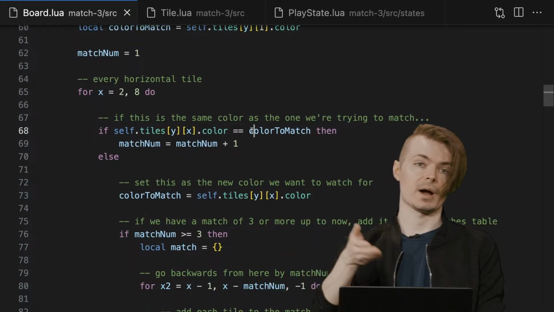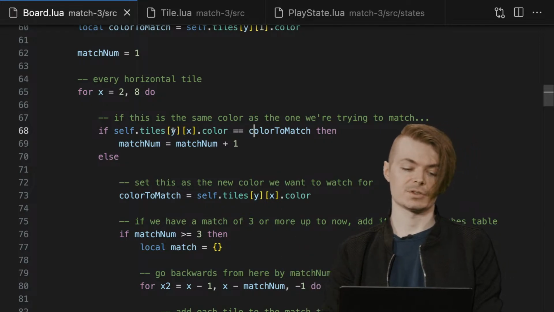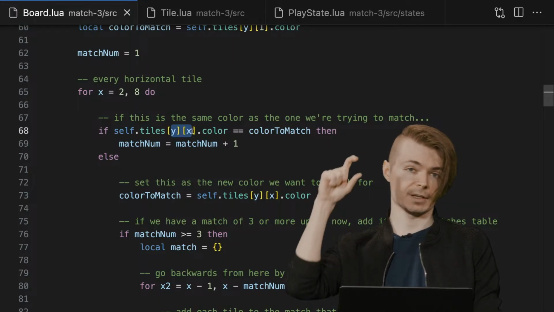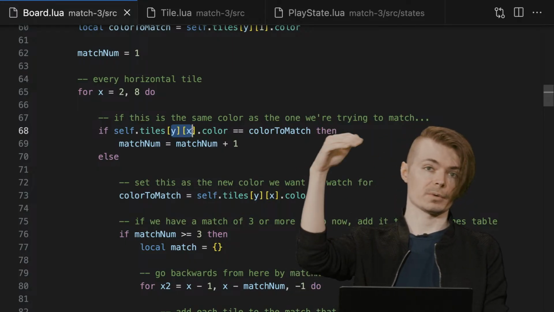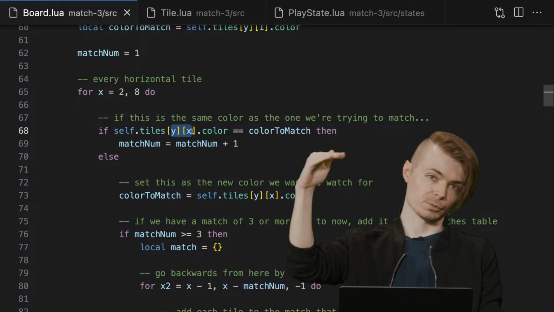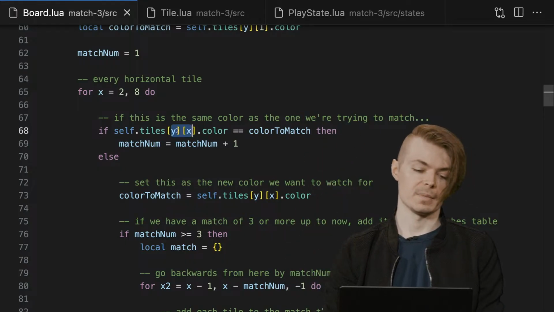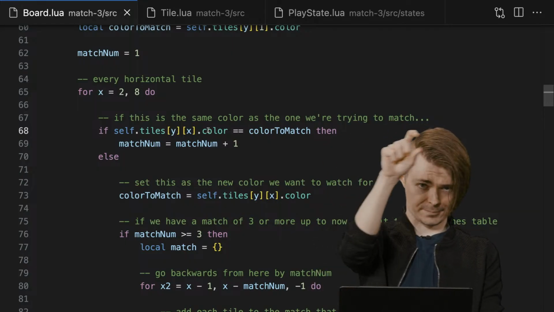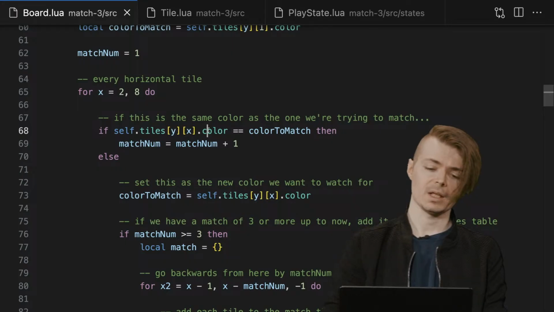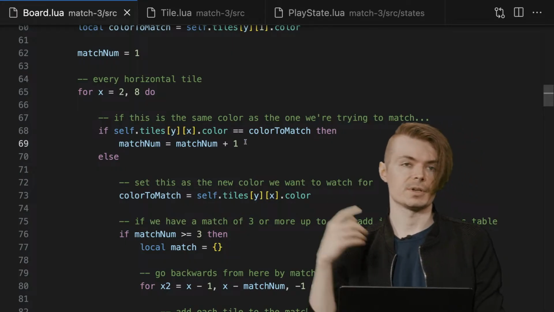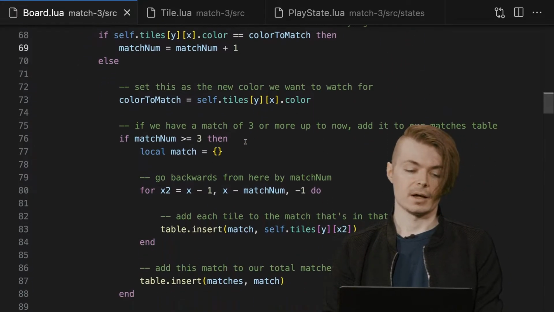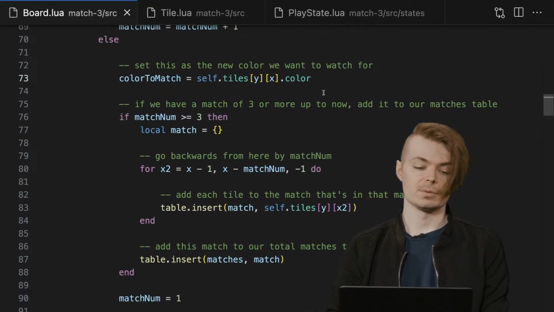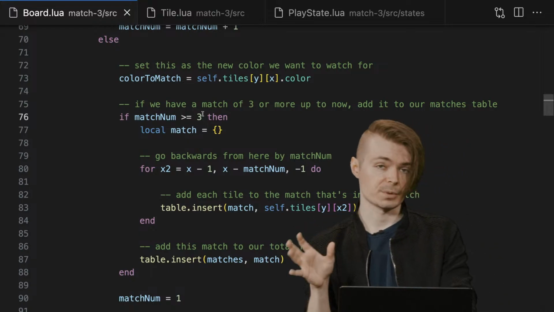Is the tile there at yx the same color? And this is traditional with 2D arrays. In games, typically you're going to go based off of yx, because y being each row, right? Because if you go top to bottom, you're going one row at a time. So yx dot color will be whatever as we're going left to right, each row. If it's the same color, cool, increase the match number. And then if it's not, okay, well then now we need to change the color to be whatever this color is. Did we get at least 3 tiles?